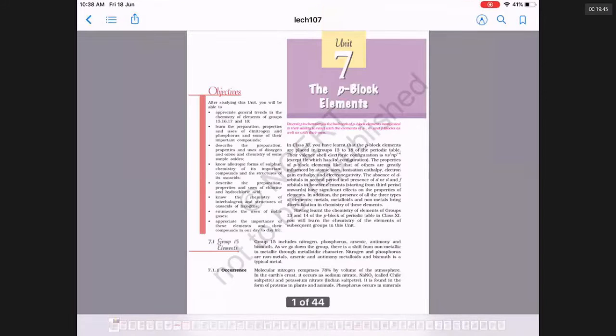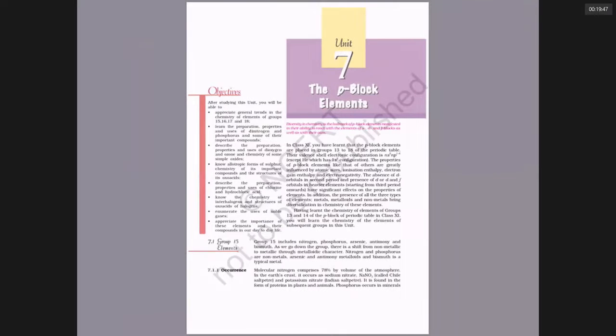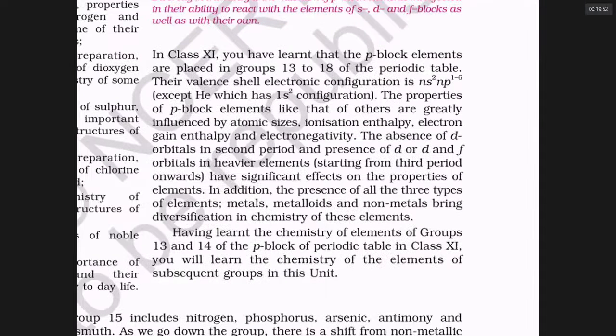Please look at page number 1. It talks about the P block elements. In P block elements, what is the specialty? The second period P block elements, namely nitrogen, oxygen, carbon, have the ability to make pπ-pπ bonds. Phosphorus can never make pπ-pπ bonds, but it makes dπ-pπ bonds.